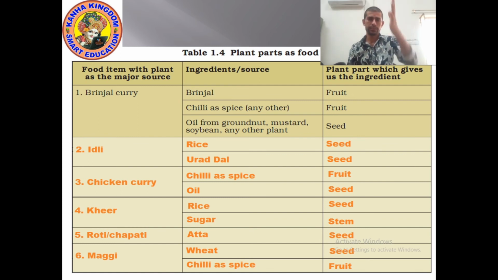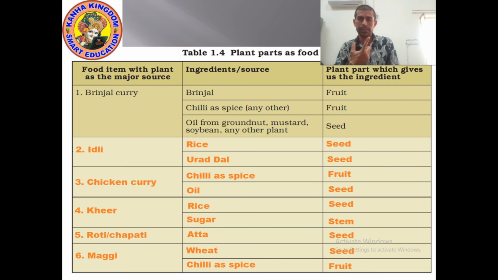So first is the index of food item, second, the middle row, is for ingredient source, and last is the plant part which gives us the ingredient. Okay, brinjal curry. To make brinjal curry, which ingredients do we need?